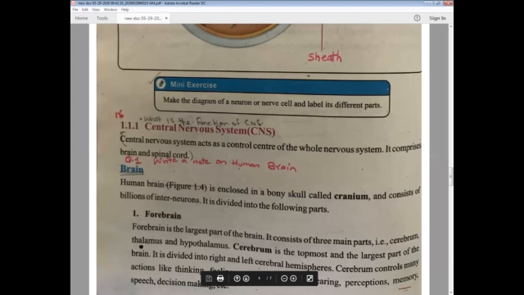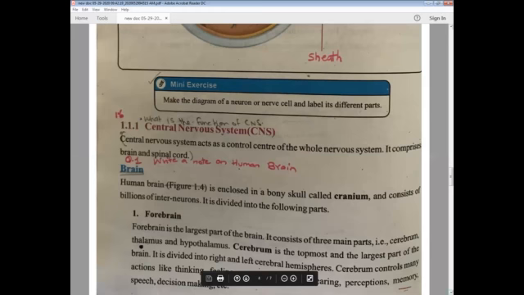Cerebrum is the topmost. Topmost means the thing which is present on the upper side and the largest part of the brain. It is divided into right and left cerebral hemispheres. Further, the cerebrum is divided into 2 parts, hemispheres. One is right and the other one is left, the cerebral hemispheres. Now, cerebrum, what does it do? It controls many actions like thinking, feeling, and emotions, seeing, hearing, and perception, speech, and decision making. It means it is the major and important part of your body. Each and everything you do is with the help of the cerebrum.